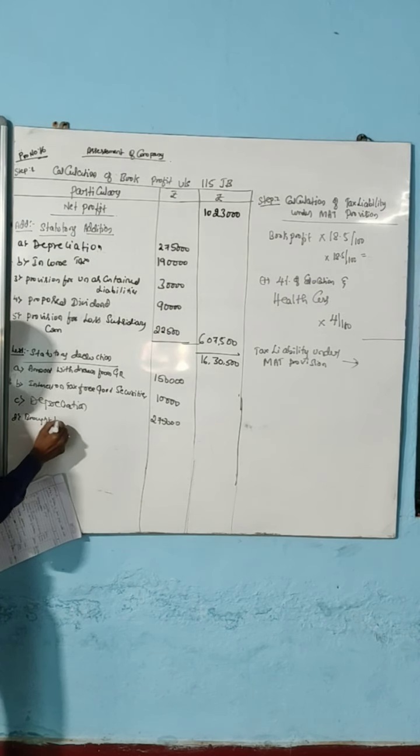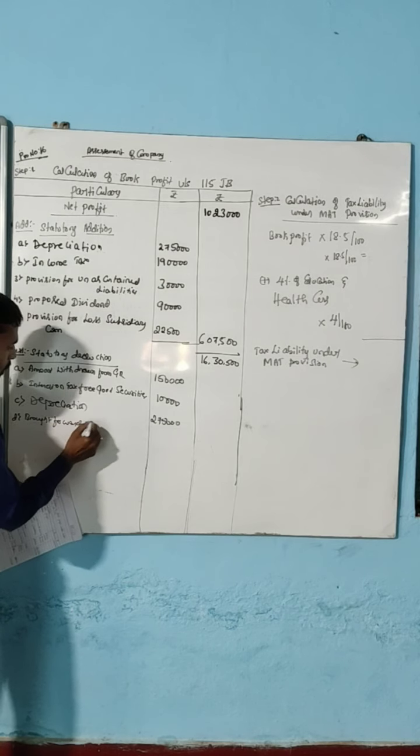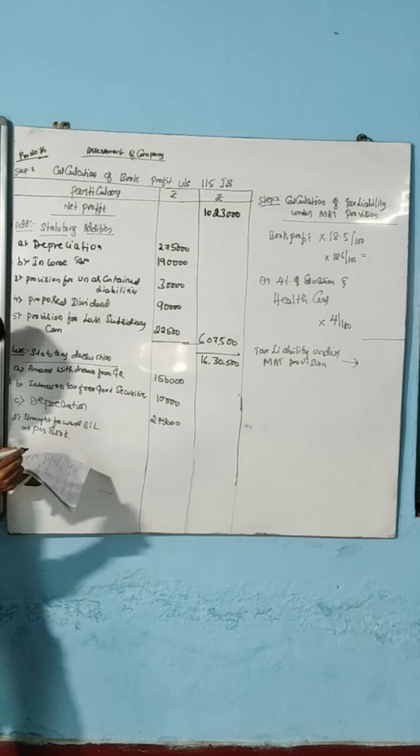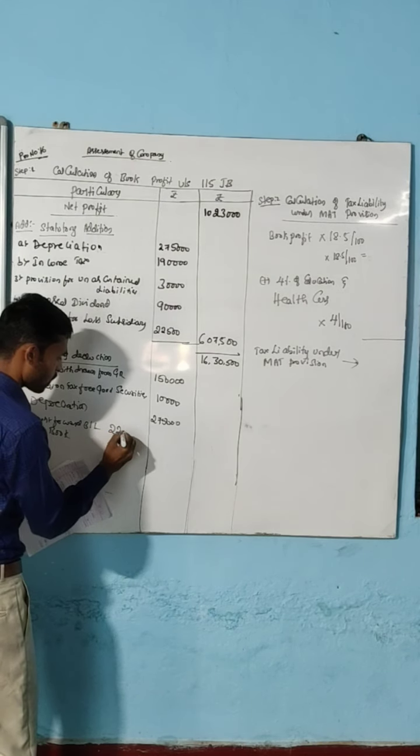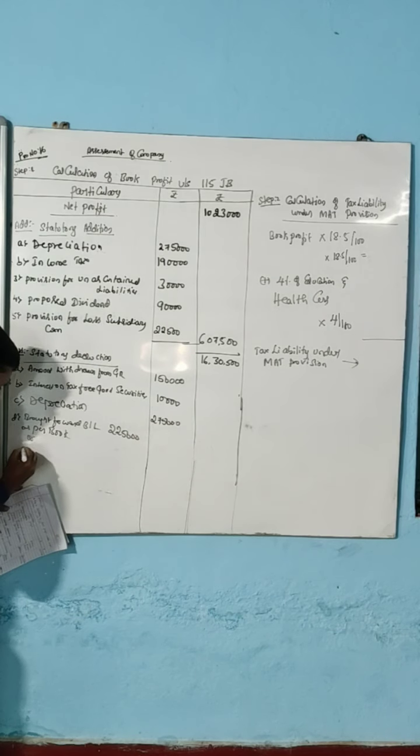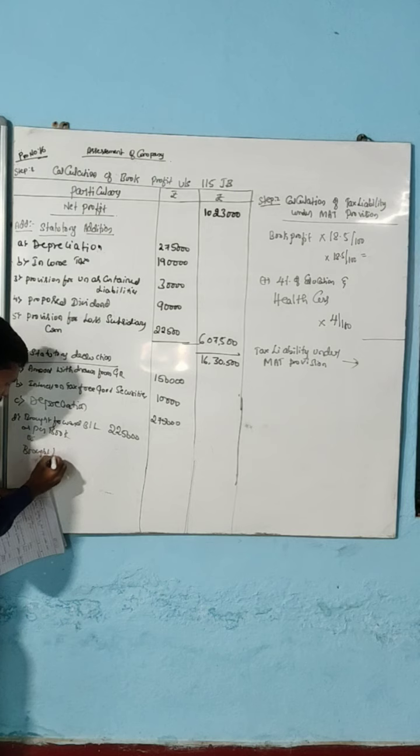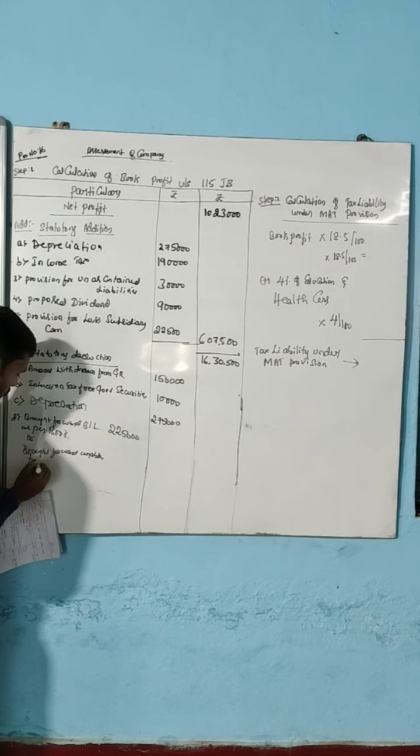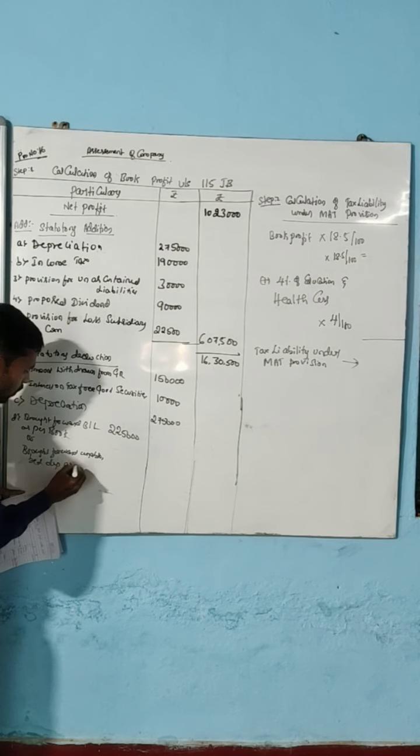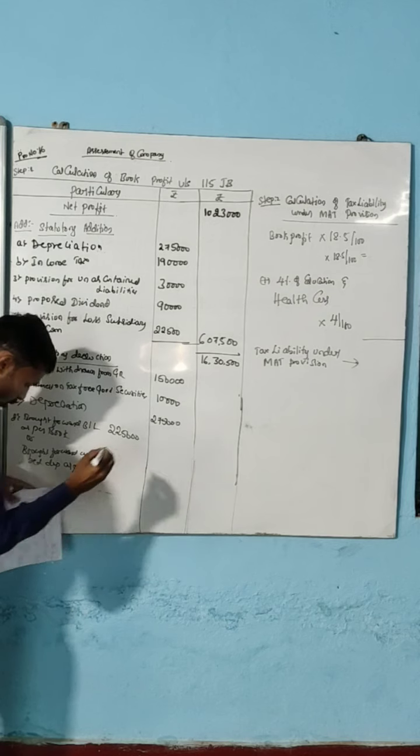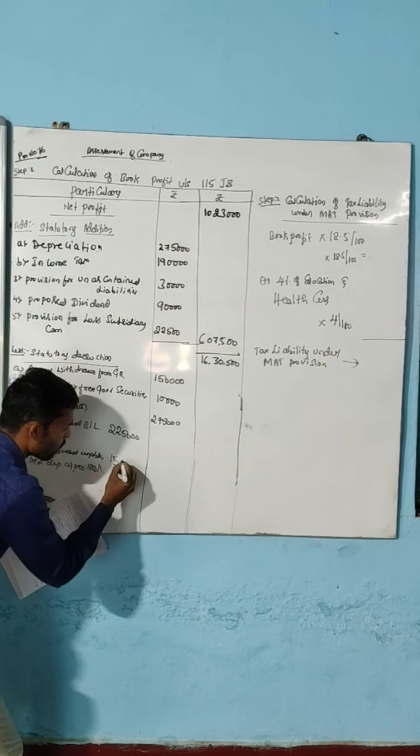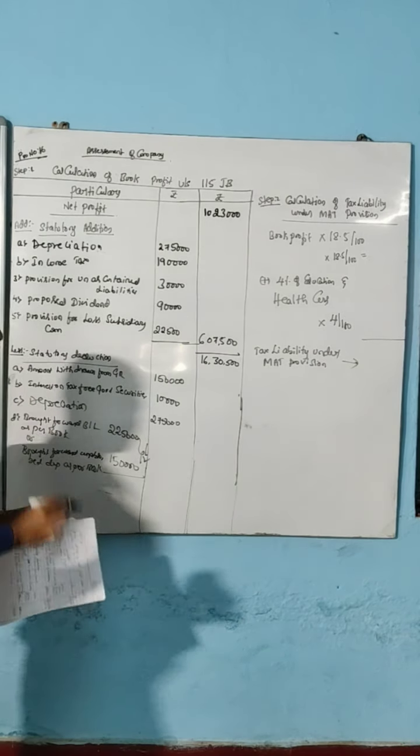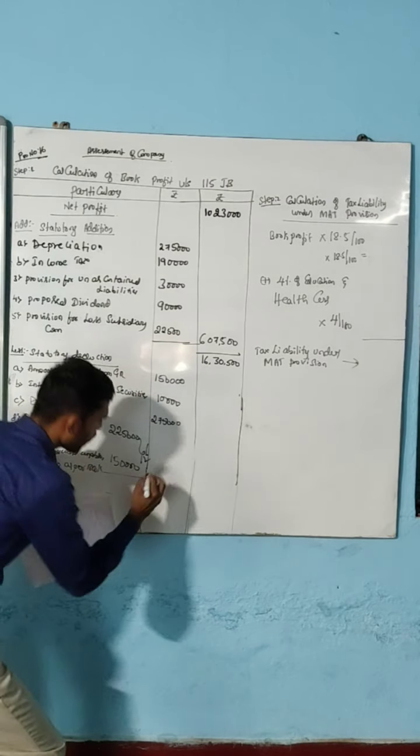Next, brought forward business loss as per book, amount 2,25,000, or brought forward unabsorbed depreciation as per book, amount 1,50,000. Whichever is less can be taken as the deduction. Amount 1,50,000.